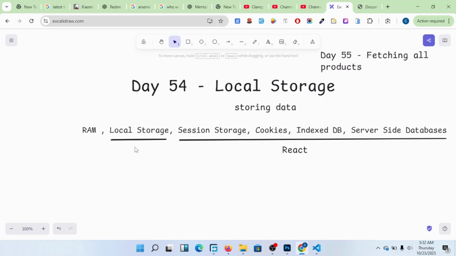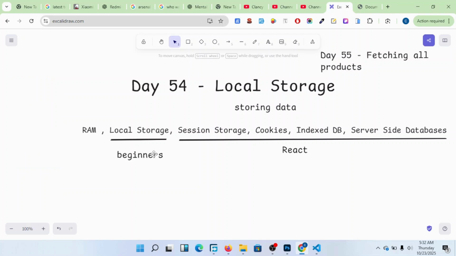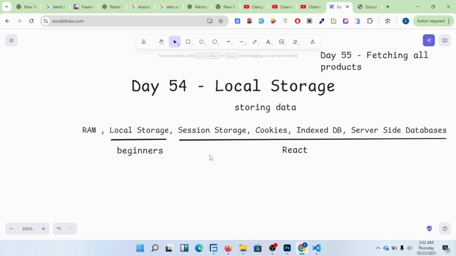But right now, since we are still at the low level, let me first look at local storage. I want us to see how local storage works, how everything works. This is just for beginners, people who don't know anything about local storage. There is more local storage as we go into React, but for now, for beginners, let us first look at this. So, local storage here.